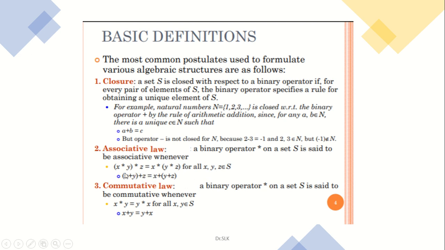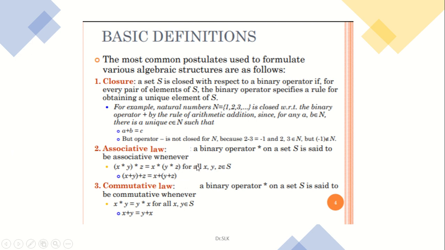Say x, y, z are three binary values and the operator is star, the multiplication operator. Then parenthesis of x star y, star z, is equal to x star of y star z. So here you are altering only the parenthesis.